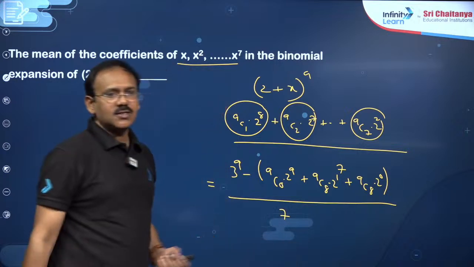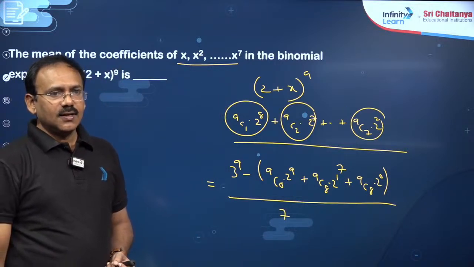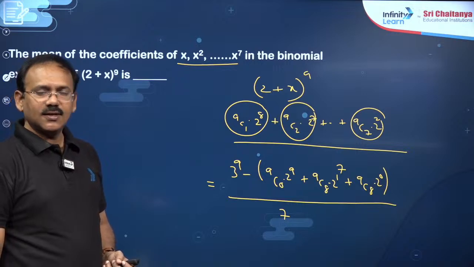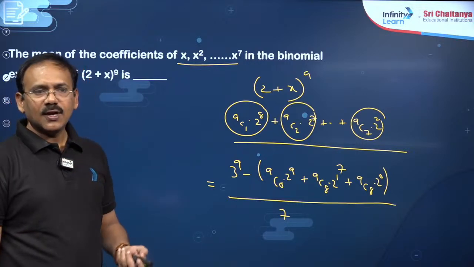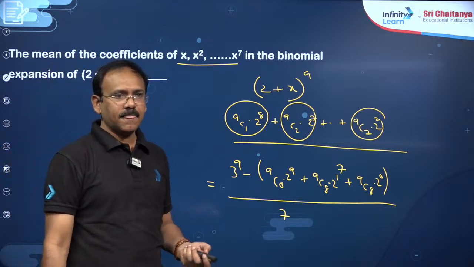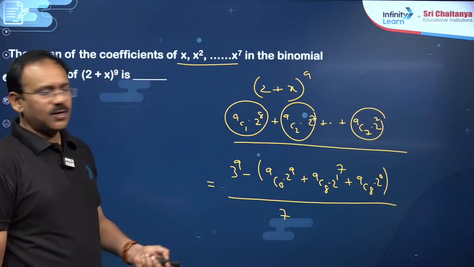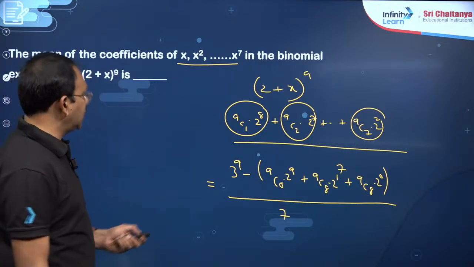You just simplify this and you will get the answer. Right, dear students, you can do this question in this way. So simplification only. Here also what you need is simply binomial coefficients, simple points.